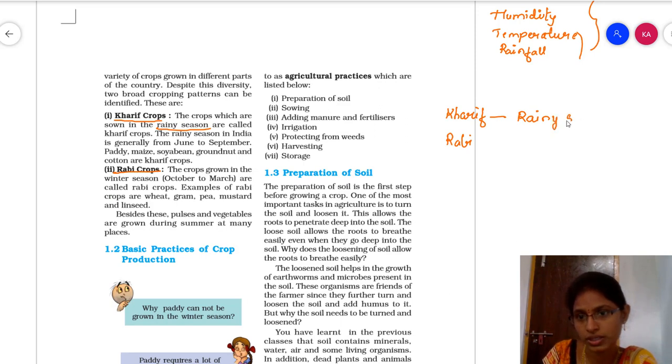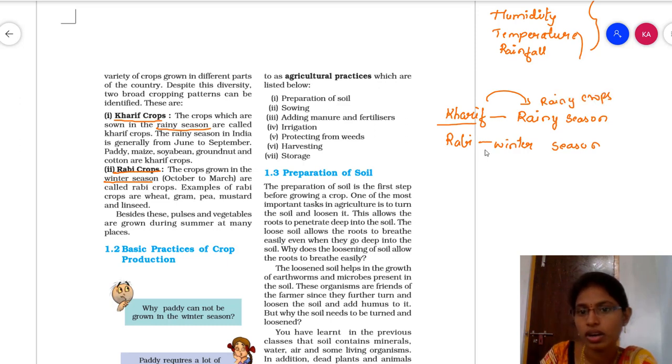Rainy season. And in which season are rabi crops grown? They are sown in the winter season. So these kharif crops are also called rainy crops, and these rabi crops are called winter crops.